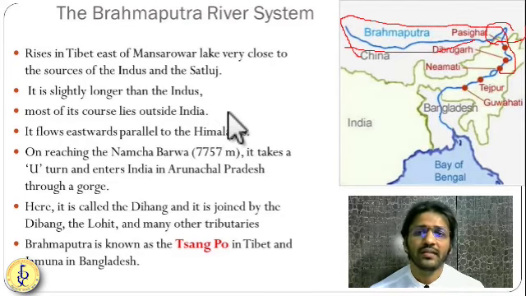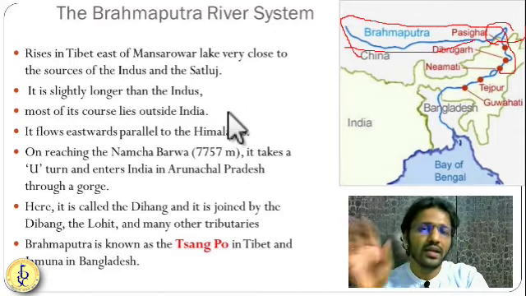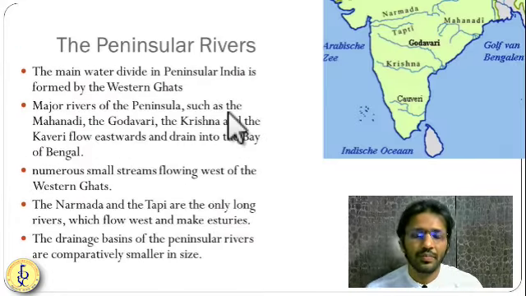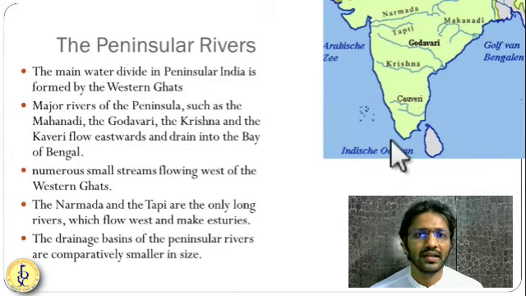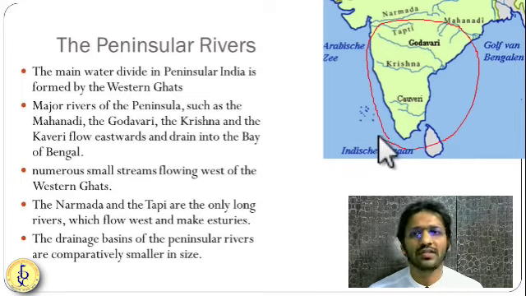Okay. So friends, once you have understood the river system of the Himalaya, now let us move towards the Indian peninsular river system. The peninsula is a triangular landmass. It is one of the oldest landmasses in India. Okay, so these river systems are also very old river systems.